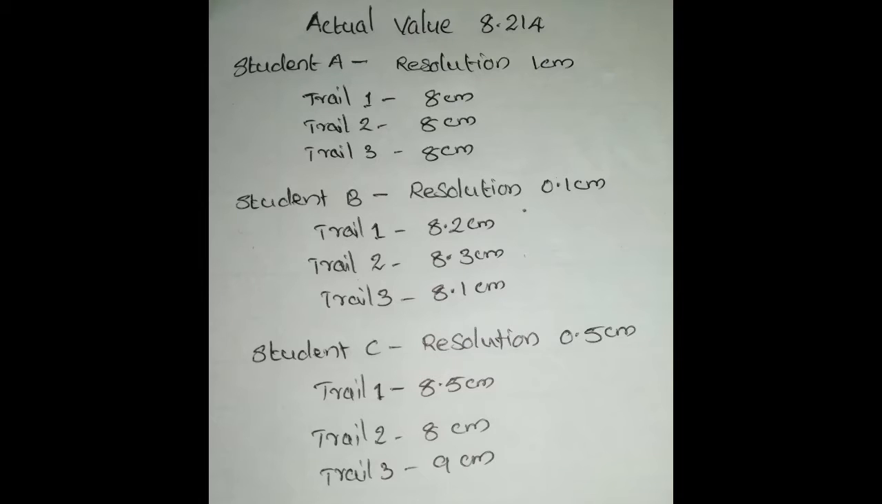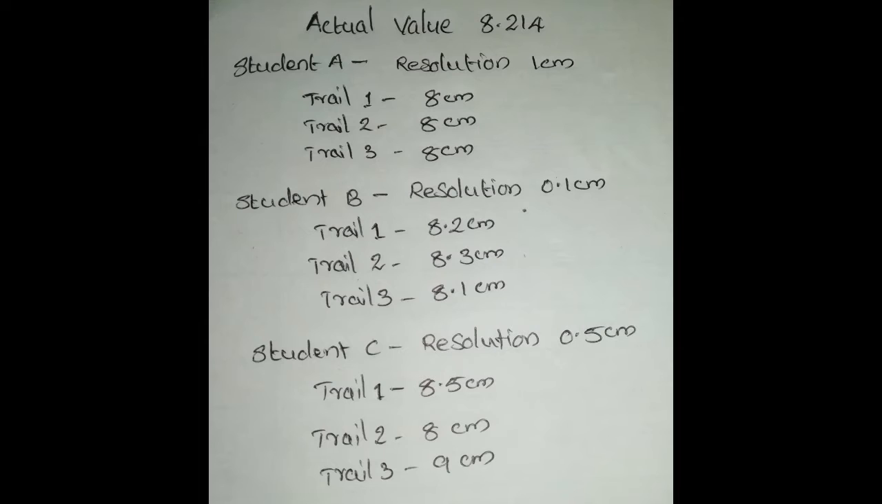Then in the case of student C, his scale has a resolution of 0.5 centimeter, that is 0, 0.5, 1, 1.5, in that order. While he takes the measurement, in the first measurement he obtained 8.5, and in the second trial it is possible to obtain 8 centimeter, or sometimes 9 centimeter. In that order there are also possible variations. A 0.5 centimeter variation will be possible while taking different numbers of trials.